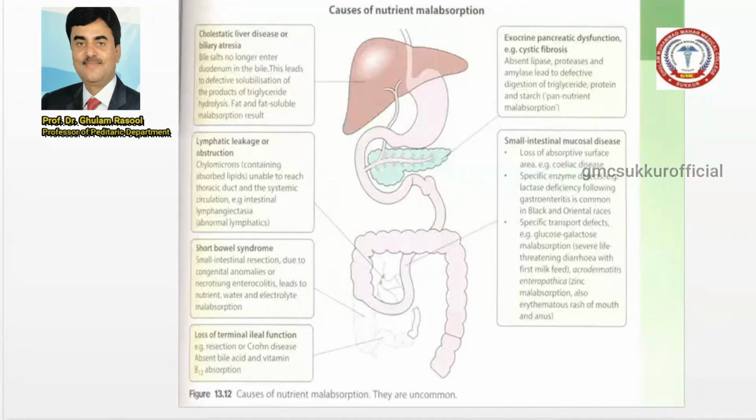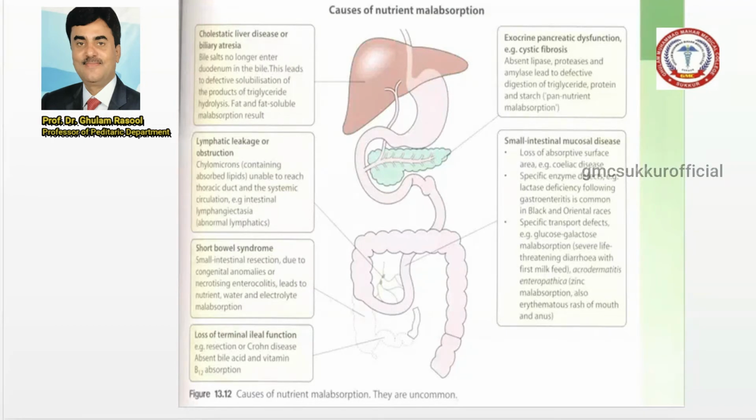The third is the exocrine pancreatic dysfunction. A good example of this is cystic fibrosis. Cystic fibrosis is an autosomal recessive inheritance, and they present with abnormal stool, but the most common involvement is the lungs, and the patient can present with repeated chest infections. A good example of this is bronchiectasis.